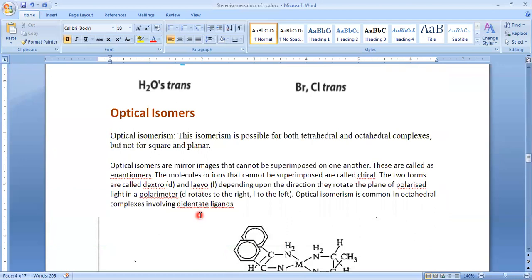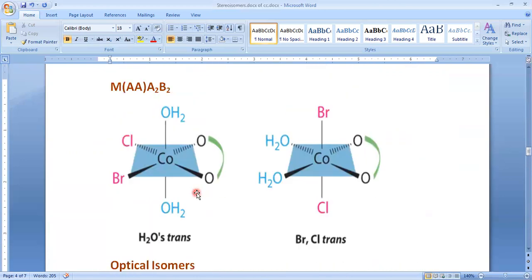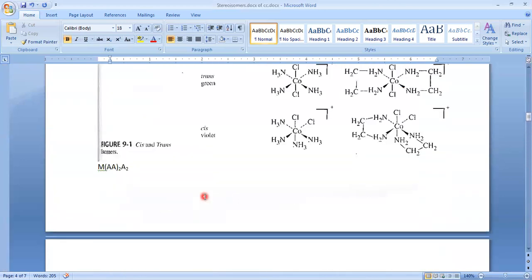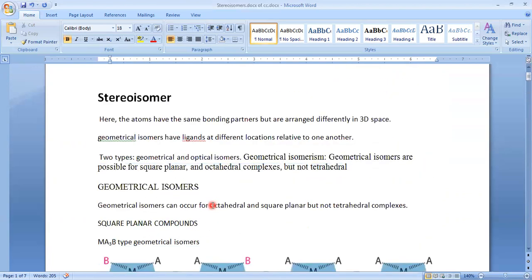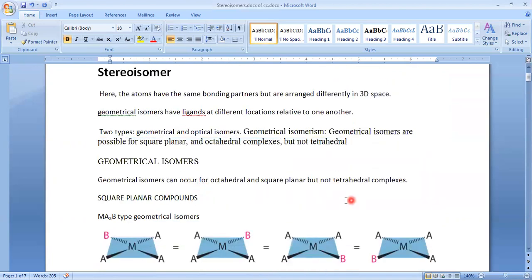Okay, next one, optical isomers. Up to now we have discussed geometrical isomers, and next is optical isomers. Just recall, in coordination numbers 4 and 6, we have three types of geometries. In coordination number 4, we have two types of geometries: one is square planar and the second one is tetrahedral. And in coordination number 6, we have only one geometry, that is octahedral.